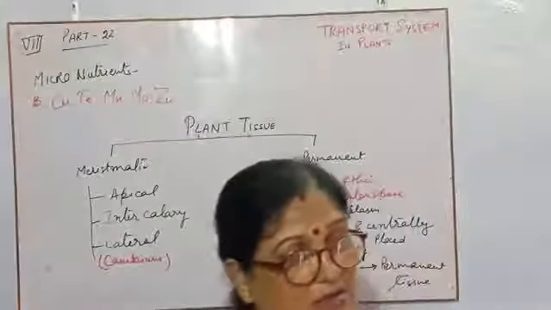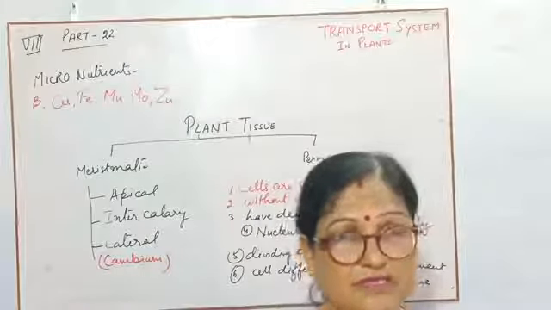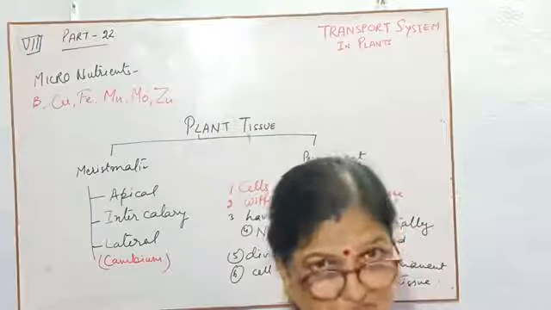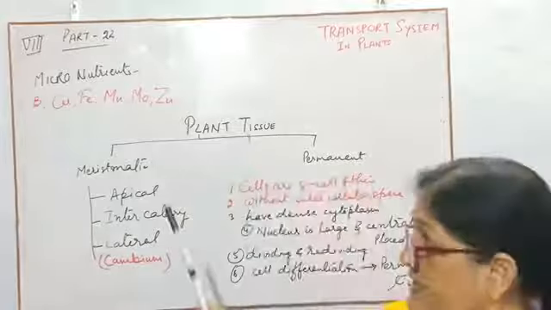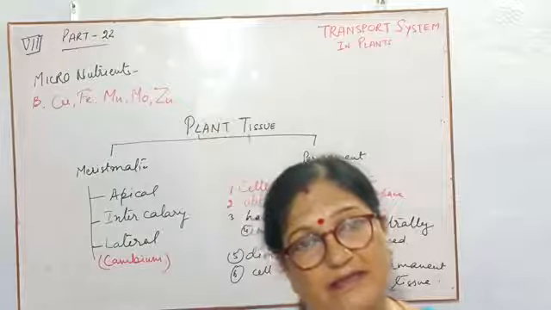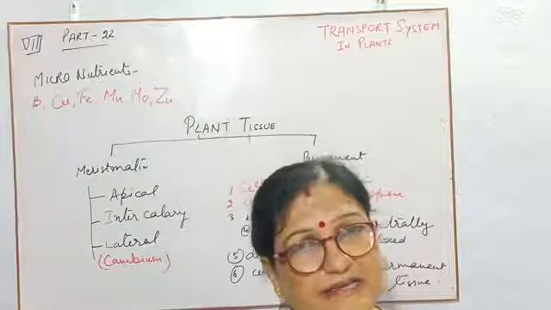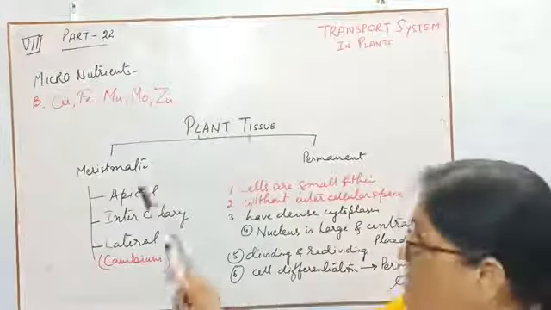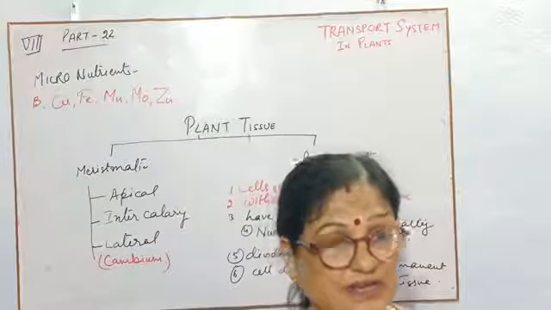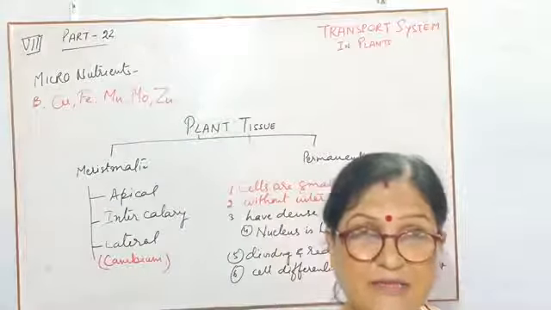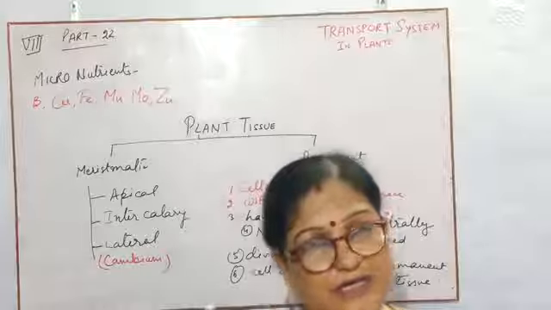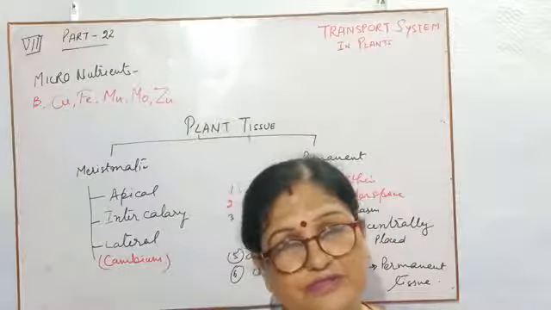Last one is zinc. Children, nowadays you are watching on TV that zinc is very essential to provide us immunity. In the same way, zinc is also essential for the plant, but it is also a micronutrient. That means they need it in very small quantity. In the presence of zinc, those plants give us carbohydrate: wheat, rice, maize, barley. All these plants need zinc for the formation of carbohydrate.